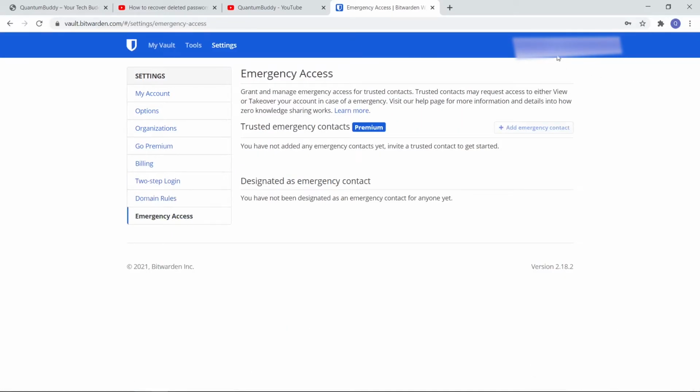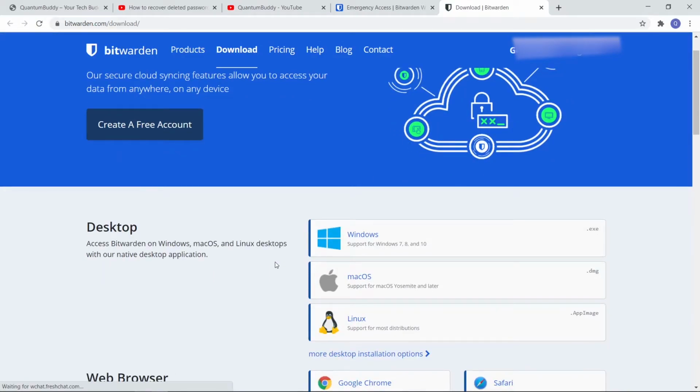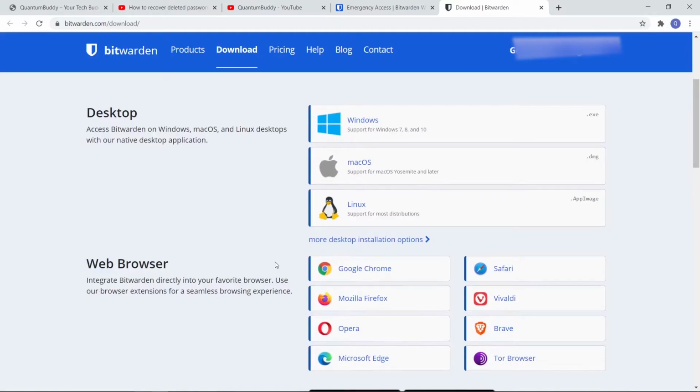Then, if you are seeing this right here, we have our profile icon. If you click on this, we have the Get the Apps button. Okay, when you click that, it will show us the desktop and web browser extensions. We have native applications for Windows, macOS, Linux, and also Android. I saw the application on Android and I am using it.